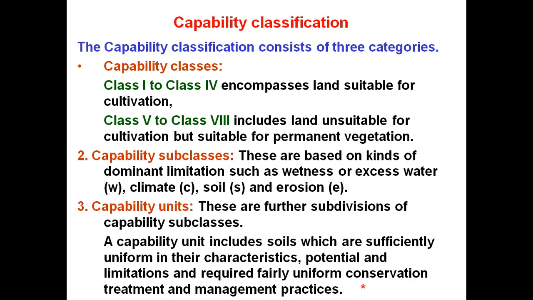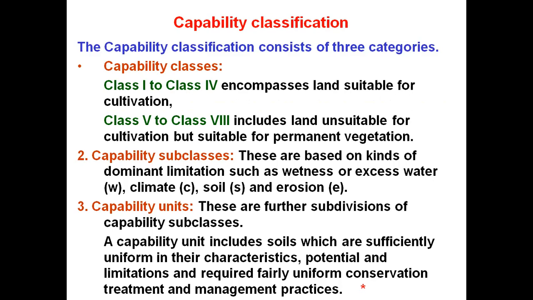Thus, this capability classification is grouped into three categories. Capability classes, first to 8 classes, among which first to 4 are suitable for cultivation, and 5th to 8th are unsuitable for cultivation but suitable for permanent vegetation. Further, on the basis of the dominant limitations like wetness or excess of water, climate, soil or erosion, these are grouped as capability subclasses.